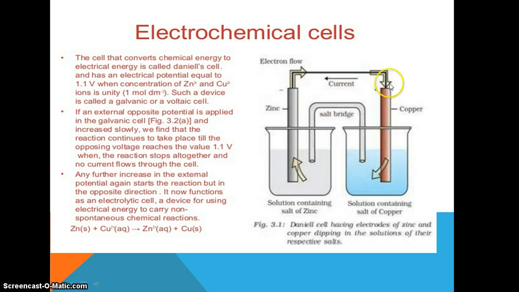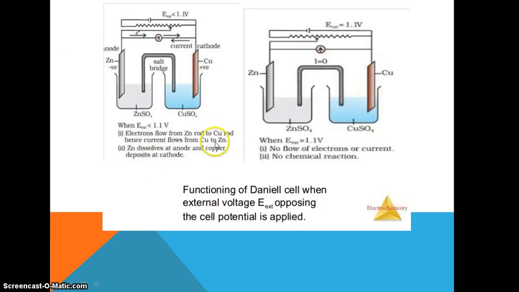When the current flows in this direction, the electrons flow in the opposite direction. You already know that. So when we apply a potential, it undergoes a chemical reaction where zinc is converted to zinc 2 plus and copper 2 plus is converted to copper. The salt bridge here is connected to maintain the ion passage between the solutions.